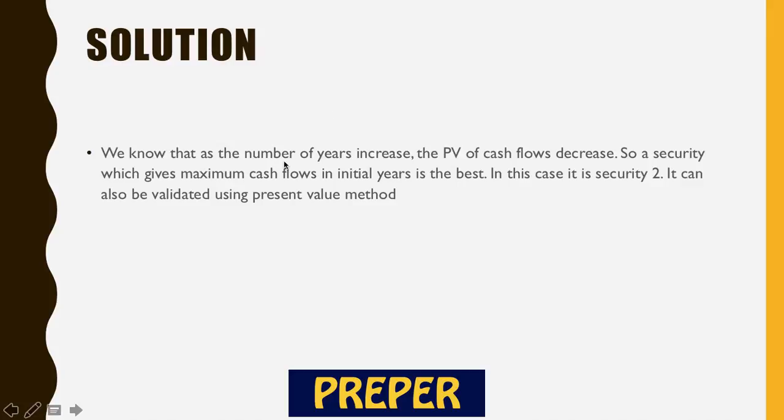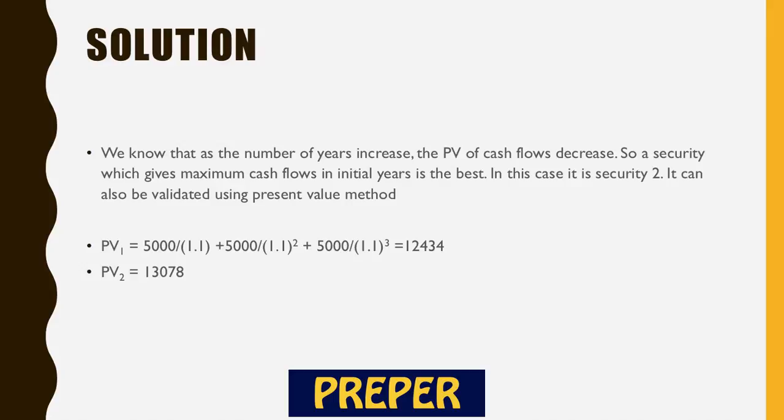A security which gives you maximum cash flow in the initial years is the best. In this case, it is security 2. It can also be validated through the formula. So PV1 is 12434, PV2 in a similar way is 13078, and PV3 is 12907. So in this way, we can see that PV2 is the most beneficial.